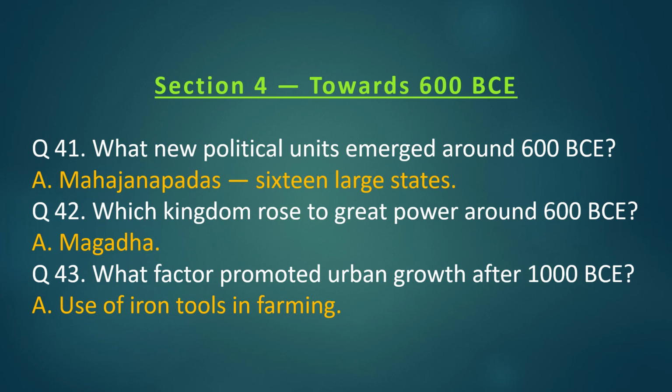Question 41. What new political units emerged around 600 BCE? Answer. Mahajanapadas, 16 large states. Question 42. Which kingdom rose to great power around 600 BCE? Answer. Magadha. Question 43. What factor promoted urban growth after 1000 BCE? Answer. Use of iron tools in farming.